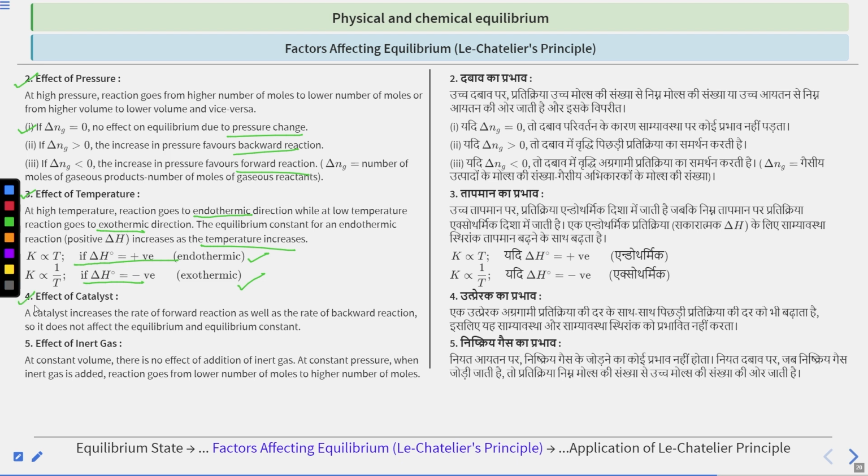Fourth is the effect of catalyst. A catalyst increases the rate of the forward reaction as well as the rate of the backward reaction. So it does not affect the equilibrium and the equilibrium constant. So there is no effect of catalyst on the equilibrium and equilibrium constant. Fifth, the effect of inert gas. At constant volume, there is no effect of addition of inert gas. At constant pressure, when inert gas is added, the reaction goes from a lower number of moles to a higher number of moles. So this is the effect of inert gas.